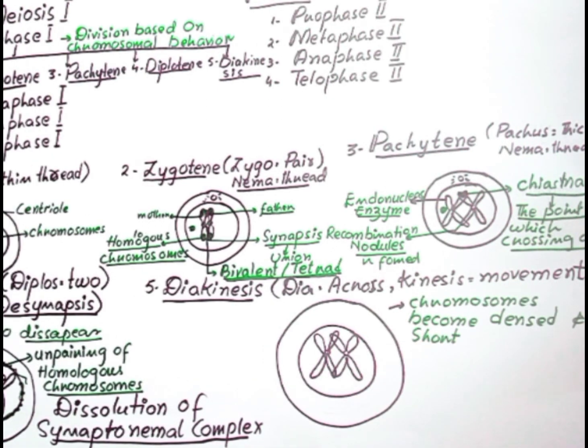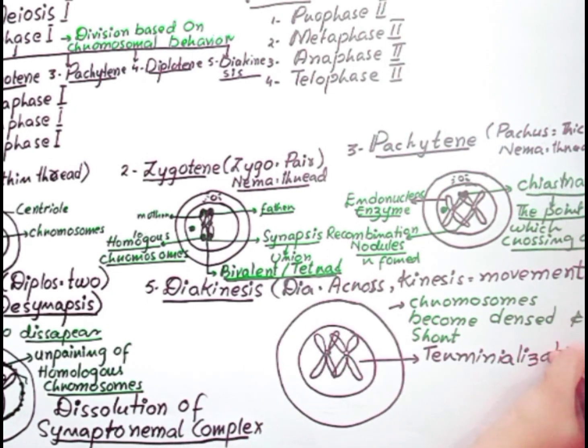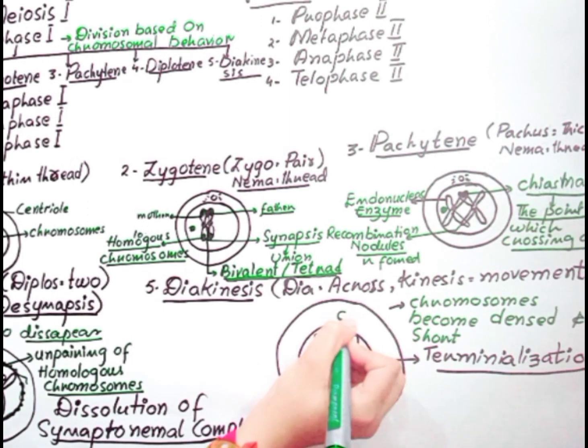Now the chiasmata move from the centromere towards the ends of the chromosomes, which is called terminalization. During this substage, spindle fibers start to form.